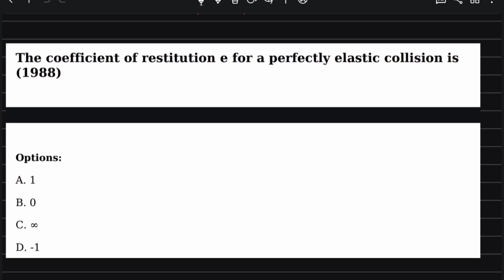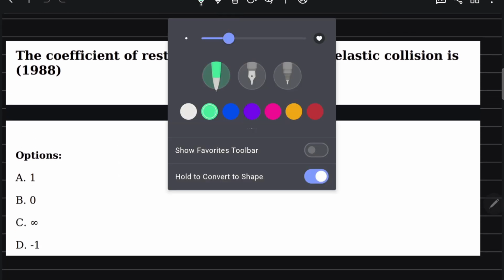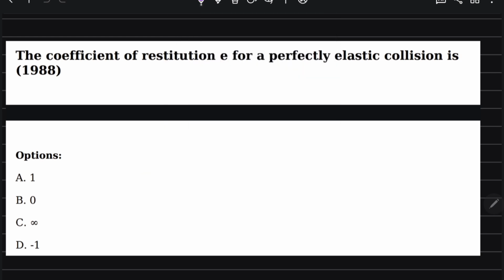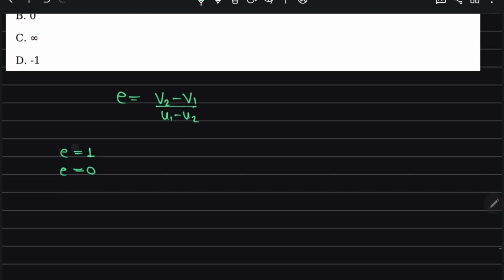So I started with the question from 1988. This question says that the coefficient of restitution e for a perfectly elastic collision is 1. This is a standard thing you can remember. What is the formula? e is equal to (v2 minus v1) upon (u1 minus u2). e is equal to 1, e is equal to 0, and 0 less than e less than 1.